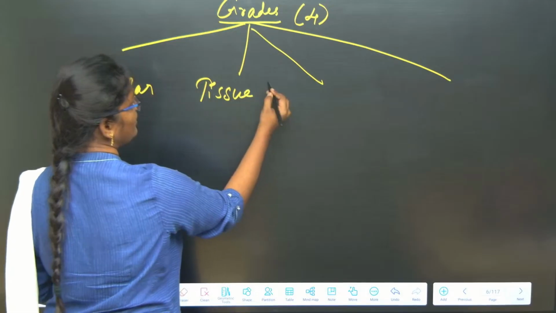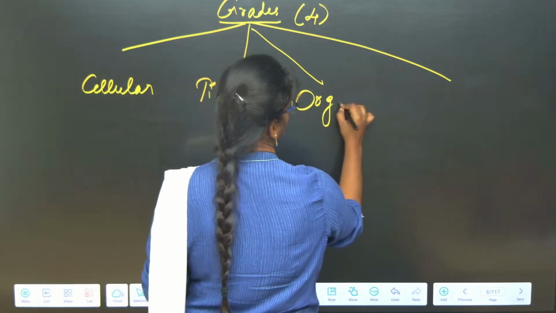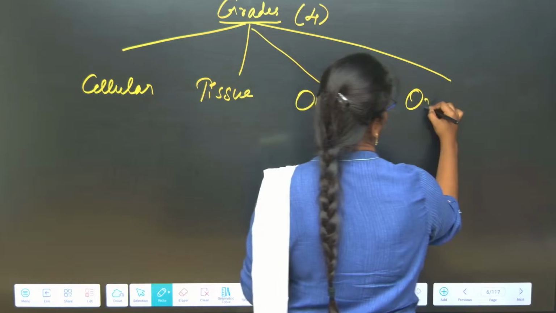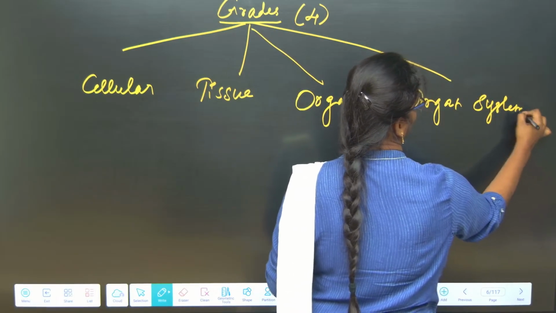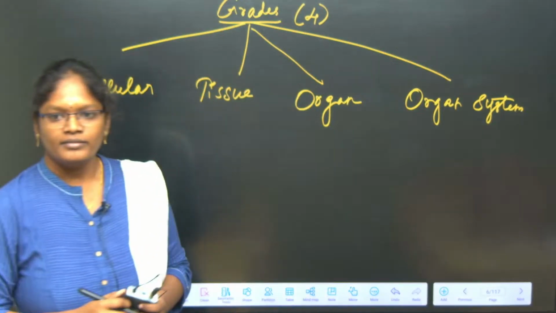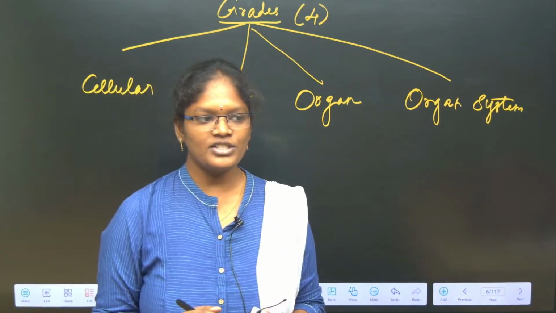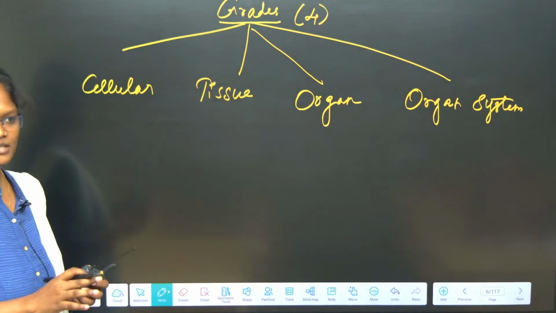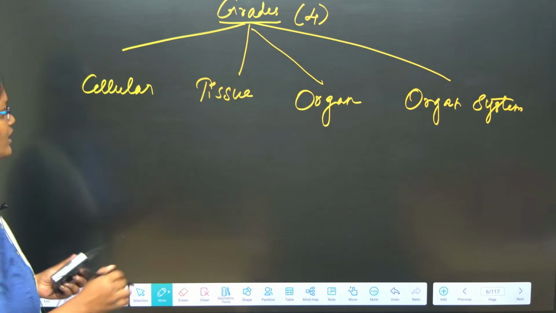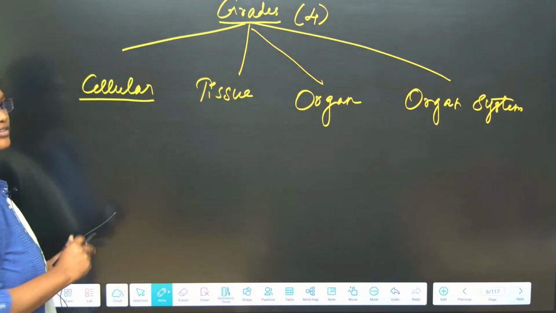What is meant by cellular level? What is meant by a cell? How can we define a cell? A cell is a structural and functional unit of life. Without a cell, there is no life; a cell is the basic structural and functional unit. So that is what the cellular grade of organization is.